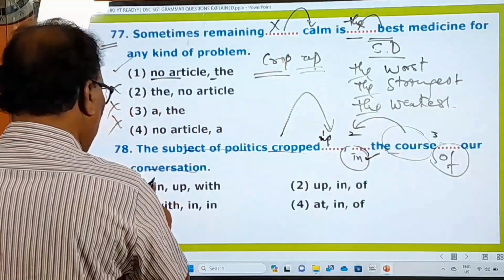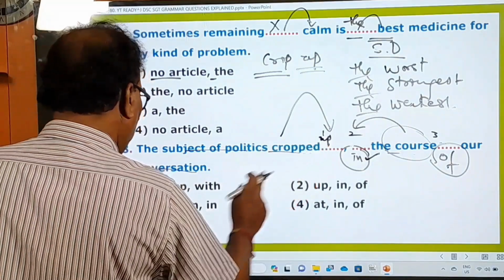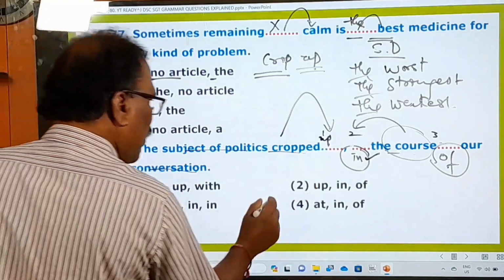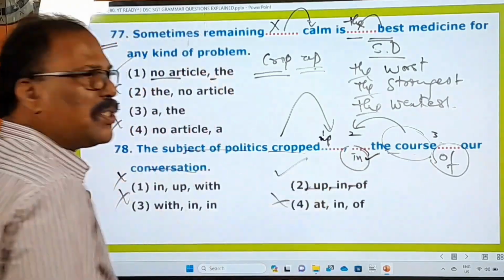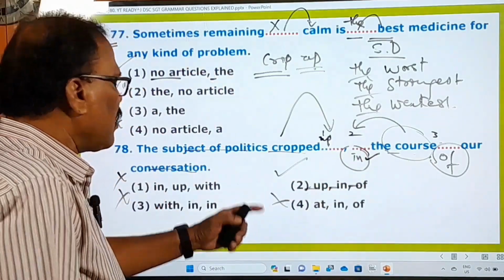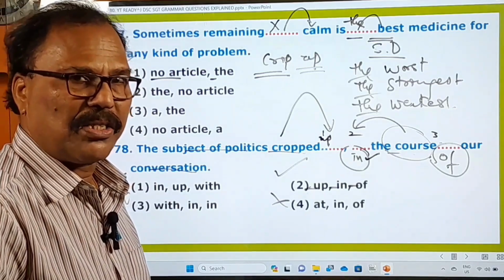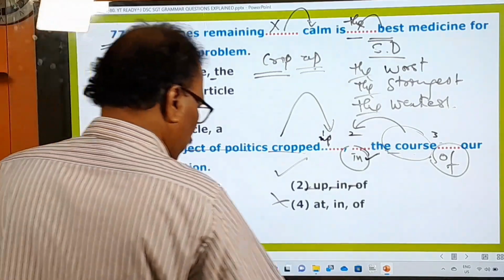What is the option? In no, up must be there. Okay, is it wrong? It's wrong. Up is there. In is there. Of is there. So the second one is your answer, and all others are not the right answers. Okay, now let's go to the next question.